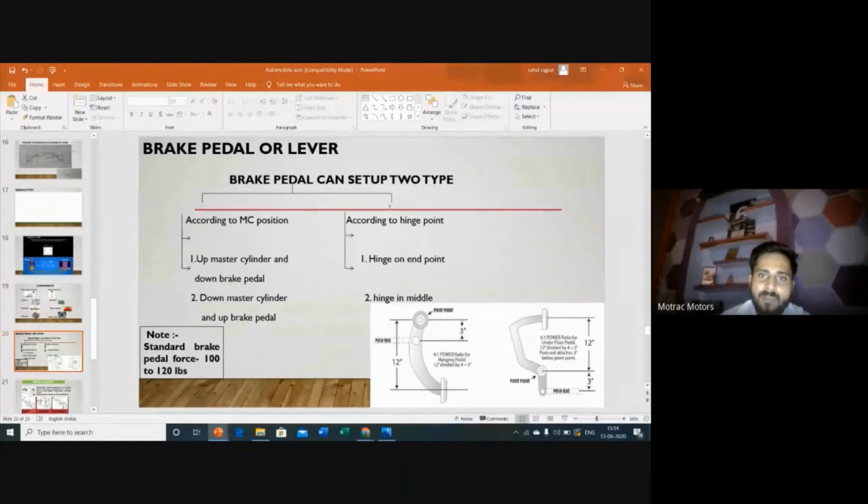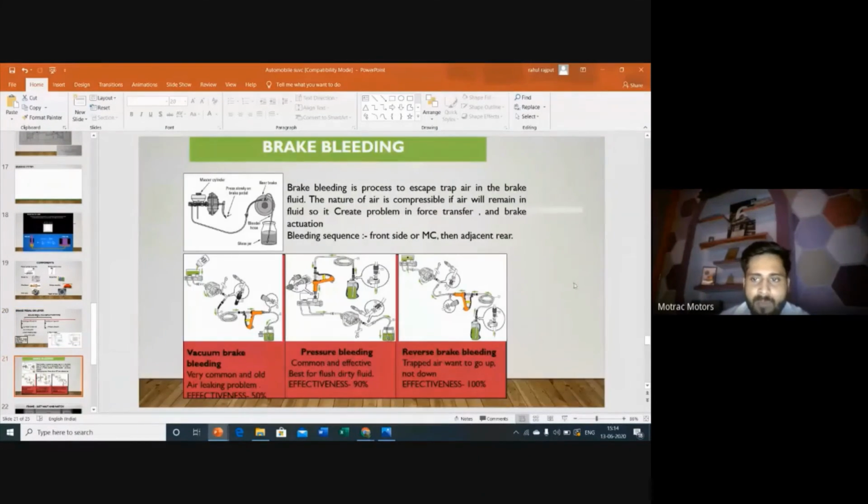I can divide the brake pedal into two types, according to the master cylinder and according to the position of the pivot point. Pedal ratio is one of the important points while doing the braking calculation. Pedal ratio is the length from the pivot point to the pedal, over the length from the master cylinder to the pivot point. That ratio is known as the pedal ratio. This is a very important point.